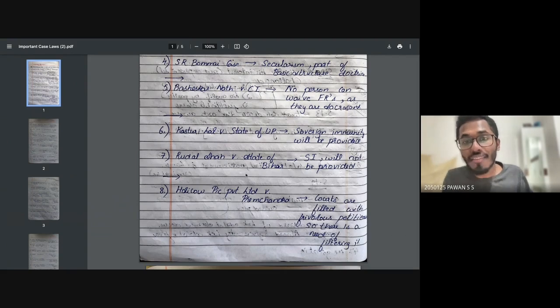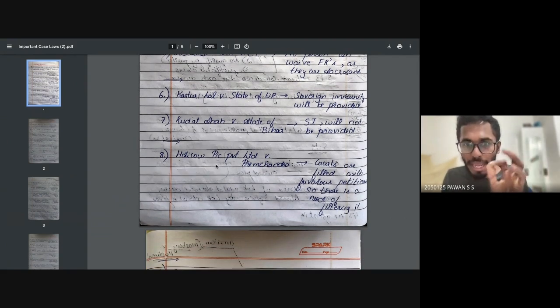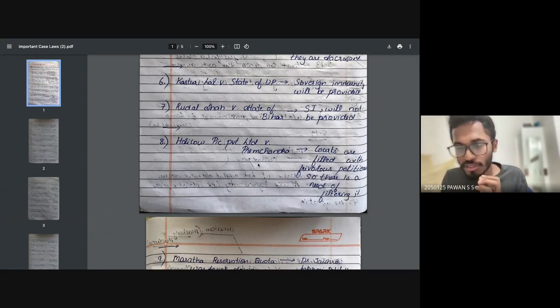Okay. In Rudul Shah versus State of Bihar, they said that sovereign immunity will not be provided. In the Holicow Pictures Private Limited versus Prem Chandra case, they said that the courts are filled with frivolous petitions, so there is a need of filtering them. There are many PIL cases in the courts, and that means there is a need of filtering them, that is, you need to clean it.